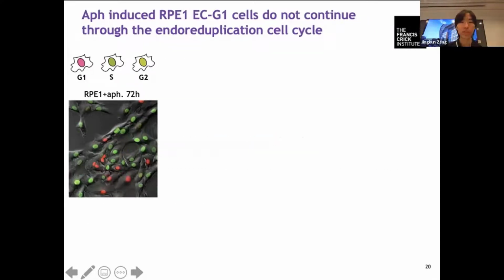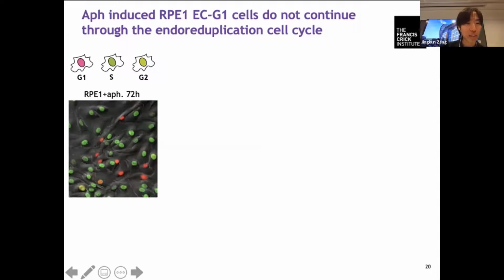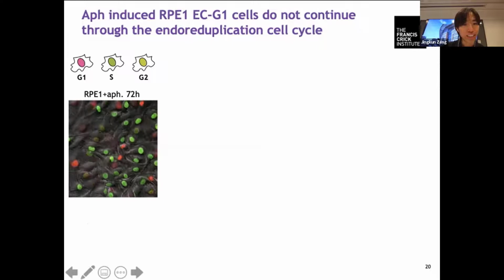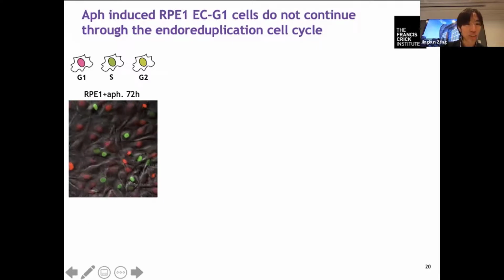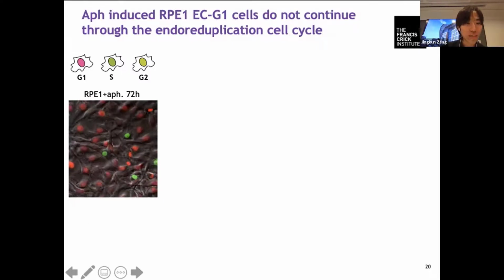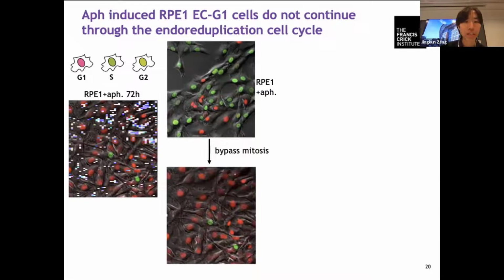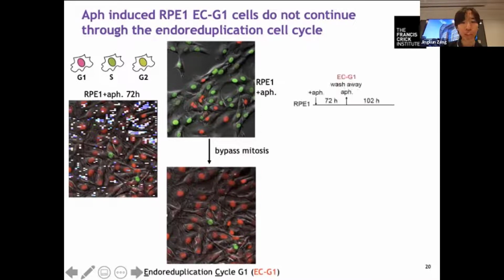First, we just treated RPE1 cells with the aphidicolin to see whether they bypass mitosis. So let me play the video. So you can see right now the cells are mostly in S or G2. But instead of going through mitosis, you can now see the cells turn red, which means they are now in G1. So these RPE1 cells in aphidicolin also bypass mitosis and enter the endoreduplication cycle G1 phase. Then we wonder whether these RPE1 ECG1 cells can further replicate.